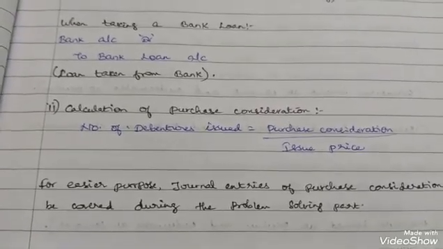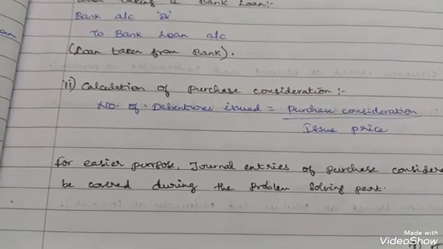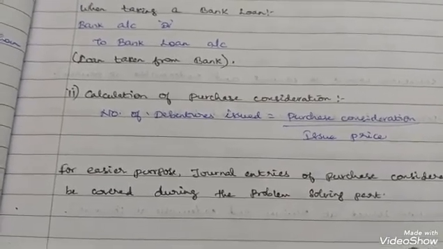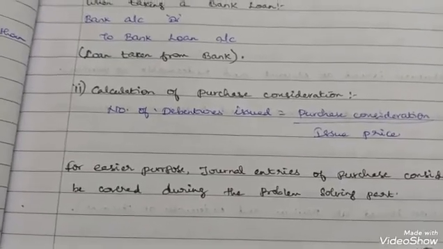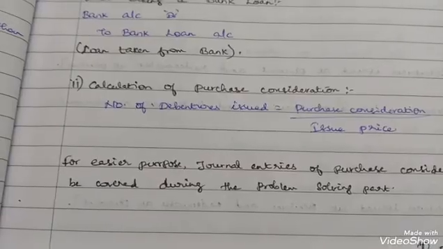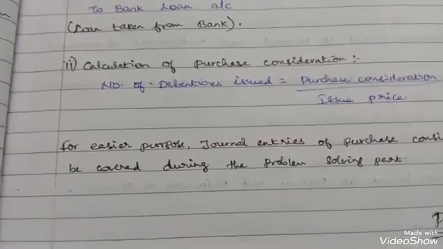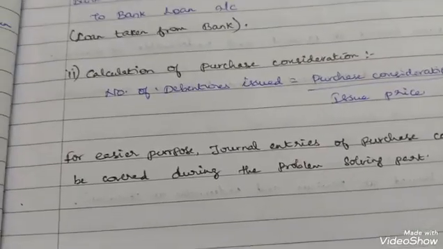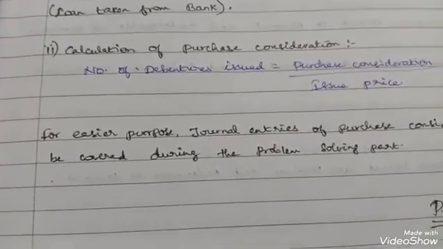But I will give you some hints now for the journal entry of purchase consideration. You debit the assets account, credit the liability, and either goodwill or capital reserve you will get. Also, the vendor name has to be shown in the journal entry. This way we are going to do the purchase consideration journal entry.